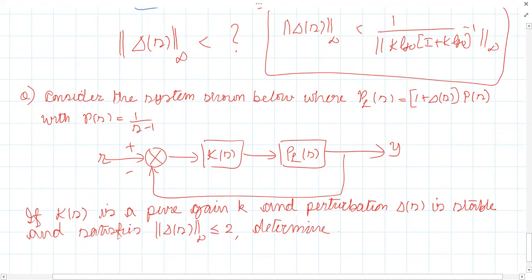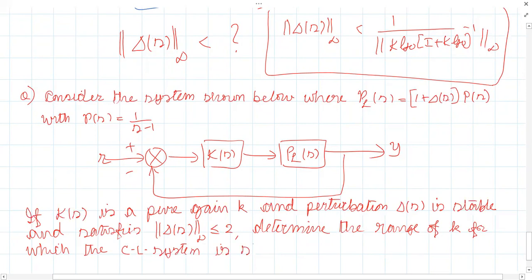Determine the range of K for which the closed loop system is stable for all such perturbations.